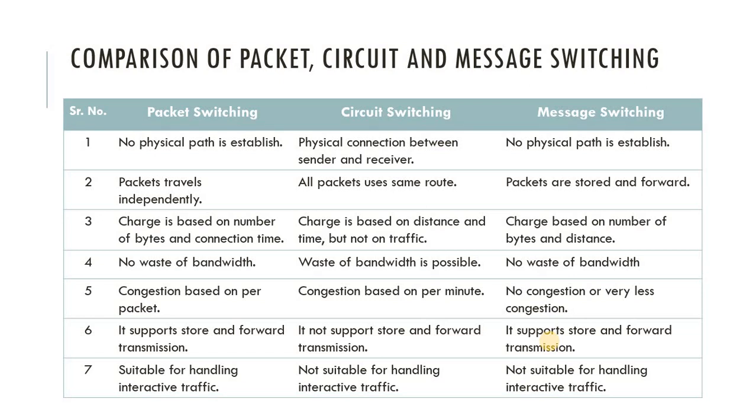The second point is that packets travel independently, so there is no restriction in packet switching on how the packets travel. Every packet travels independently. In circuit switching, all the packets use the same route to travel, and in message switching, packets are stored and then forwarded. So these are the routing differences.